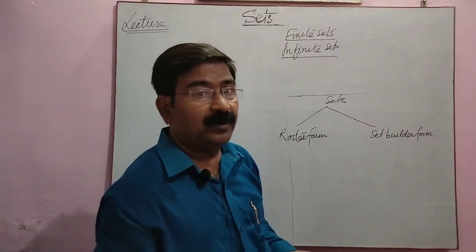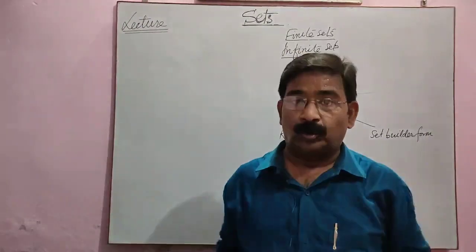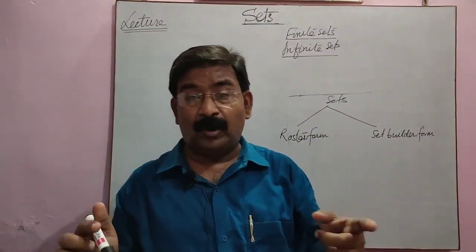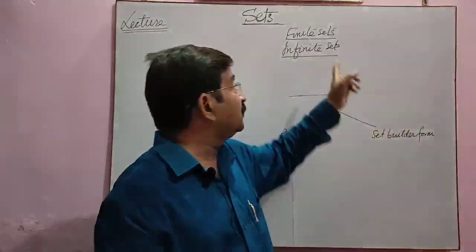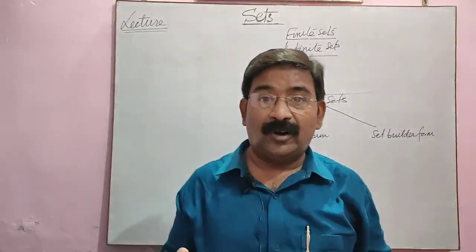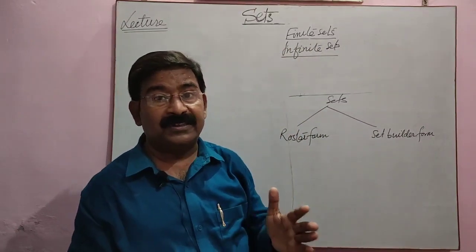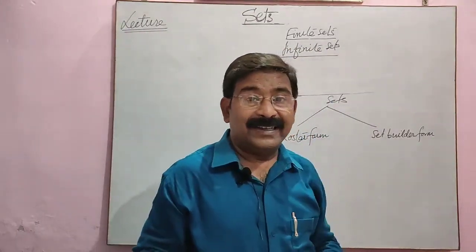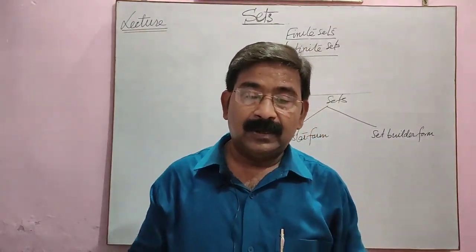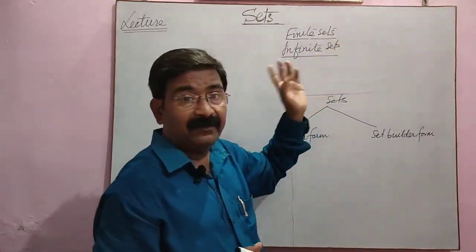For example, you can say the collection or set of all students of Shahfaz Public School. This is finite, means the set of students belonging to the same school. So this is a finite set. Collection of all stars in the sky. So it is infinite. You cannot count the stars. So the set of all English writers is countable. So it is finite. So we have finite sets and infinite sets.